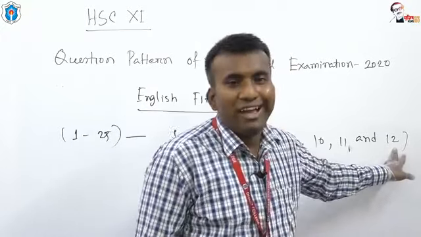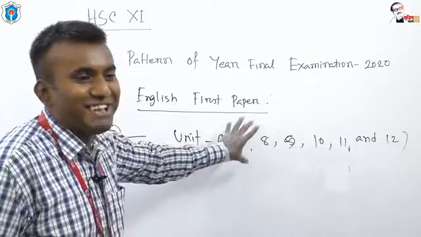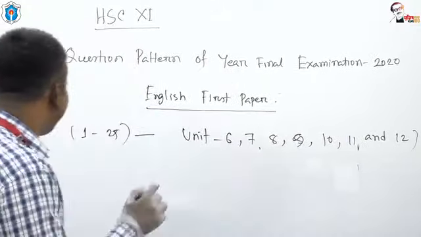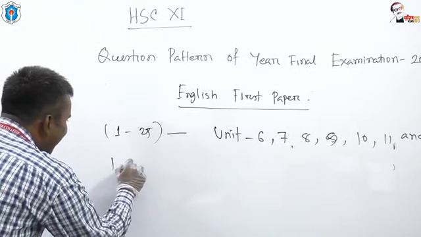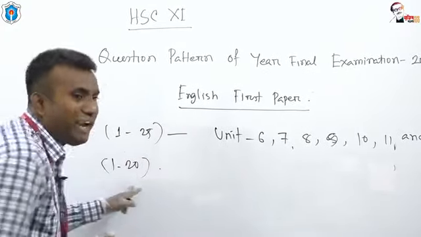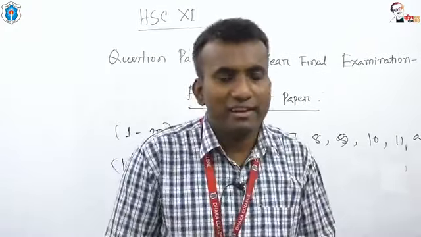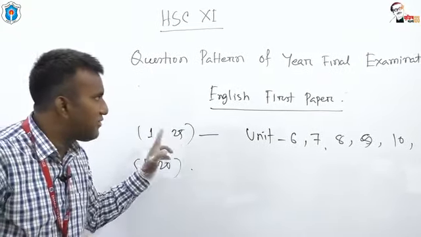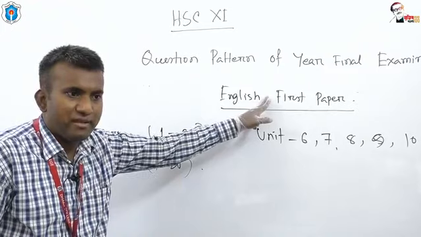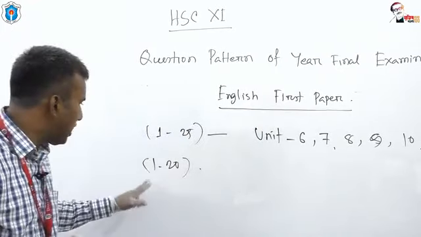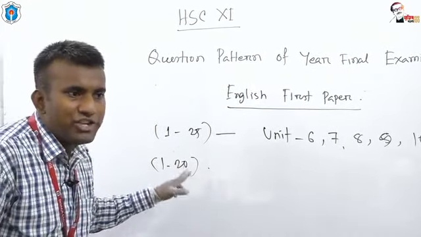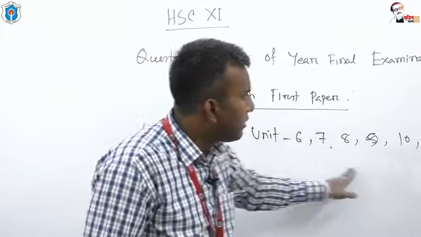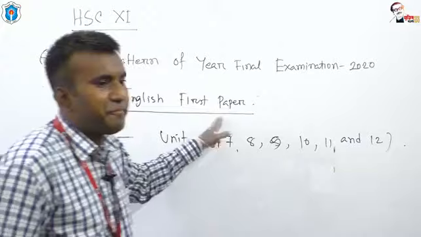Depending on these 7 units, question number 1 to 20 will be given. You have 25 MCQs for English first paper, and question number 1 to 20 will be on these 7 units.